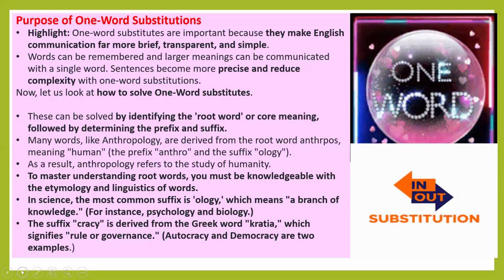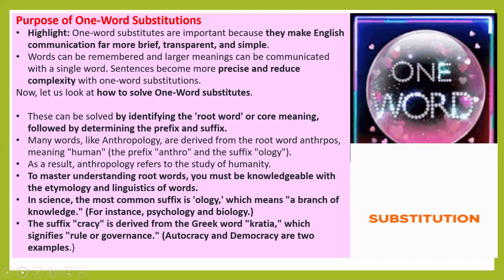When we are using one word substitution, it reduces the complexity of any sentence, because it is giving a clear, simple meaning with one word itself. So these are the benefits of using one word substitution. Now, how do we use one word substitution in our sentences? What are the rules we have to follow?